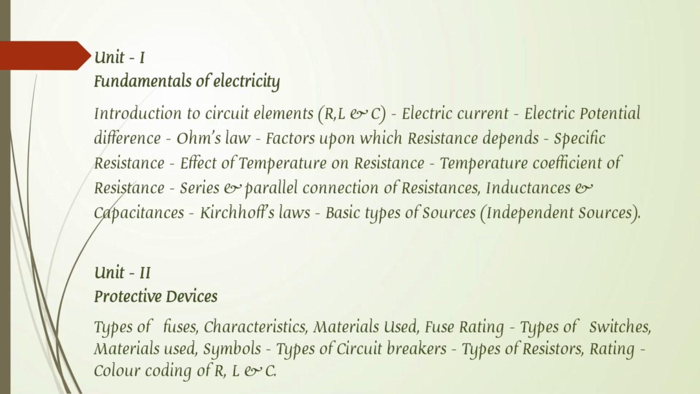The next one is the electric current. In general, we will learn what current, voltage, and power are, the definition of current, what is meant by voltage, and what is meant by power. We can learn all these things in this chapter. Electric potential is nothing but the voltage. And Ohm's law: what is the relation between voltage, current, and power? It can be defined in Ohm's law.